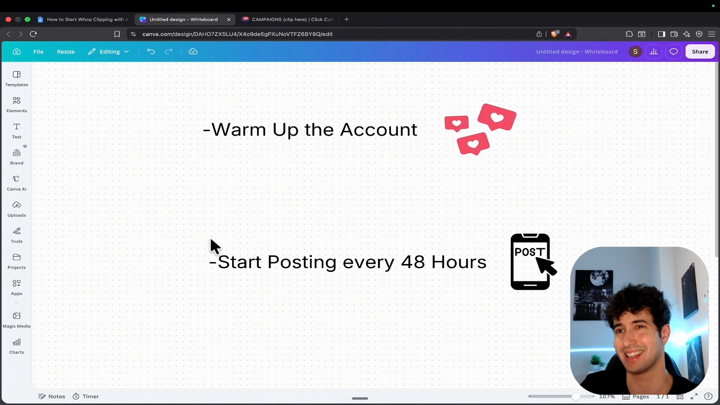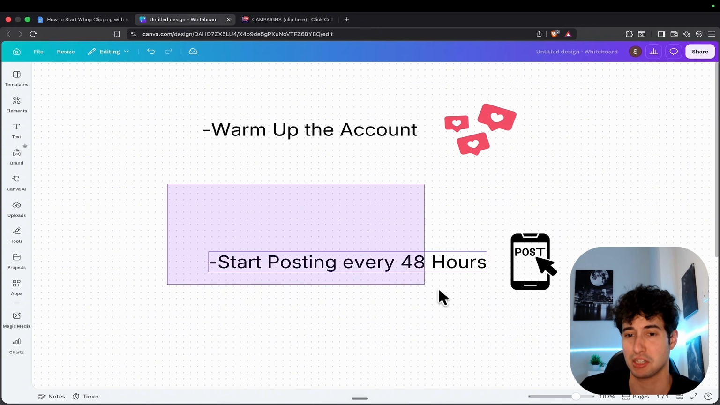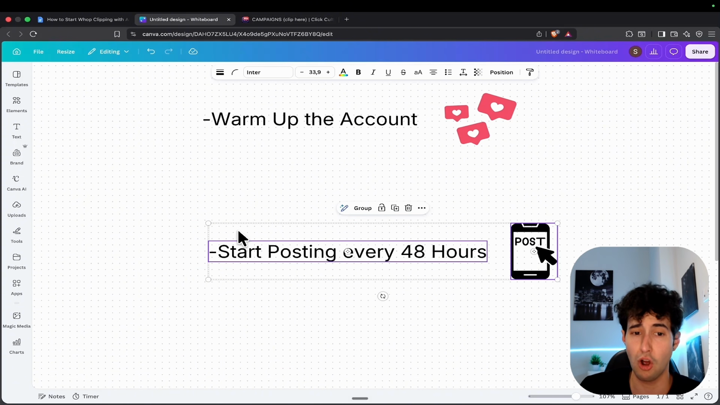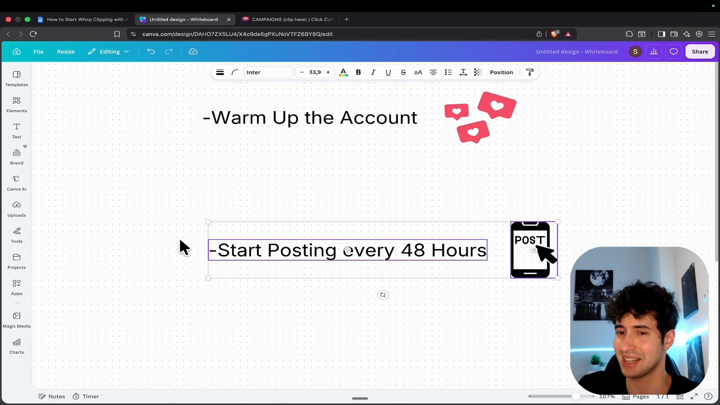And I know, guys, that this might be a bit annoying, but if you created a brand new account, you need to show the social media platforms that you're not a bot. And trust me, this is the best way to do that. So, in the first week, make sure you post once every 48 or maybe even 36 hours, but definitely don't post multiple videos per day.